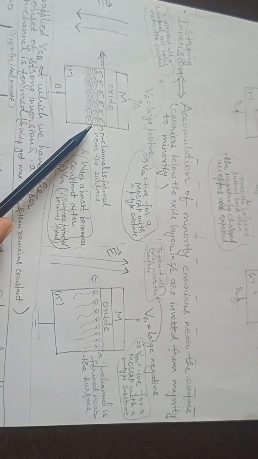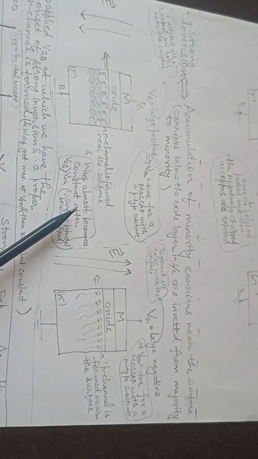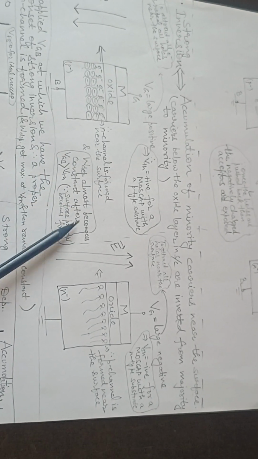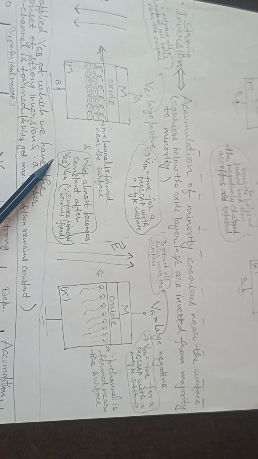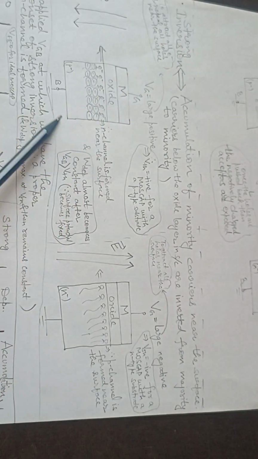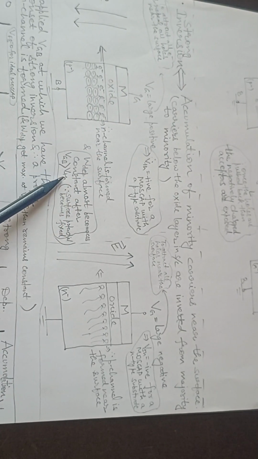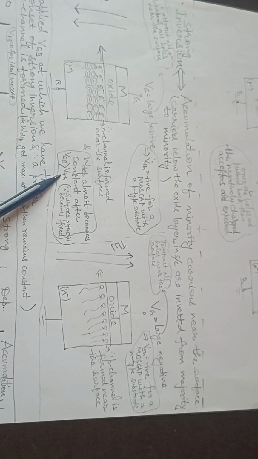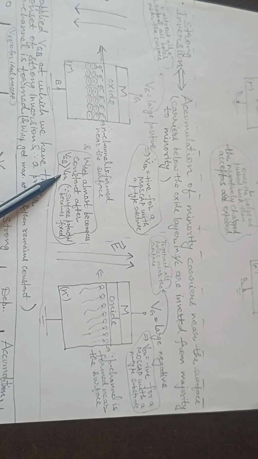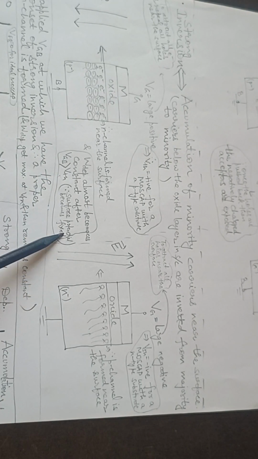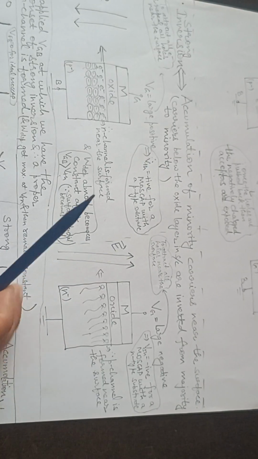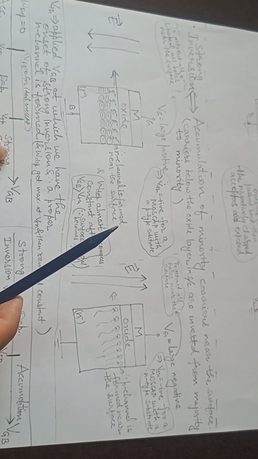So the depletion width will increase till VTH. W depth almost becomes constant after VGB, between gate and body, increases and reaches VTH, because after that the surface potential becomes fixed. So this is the case.